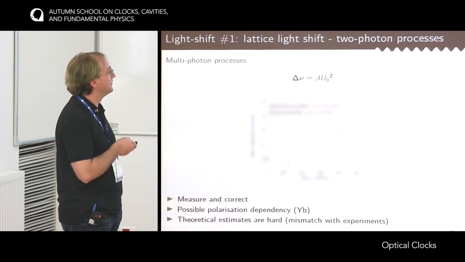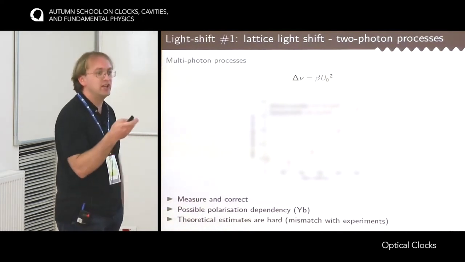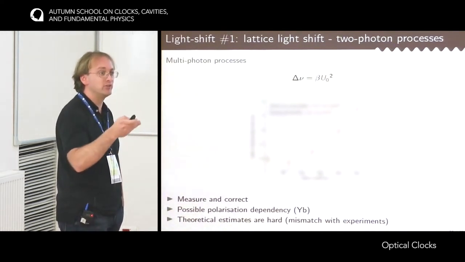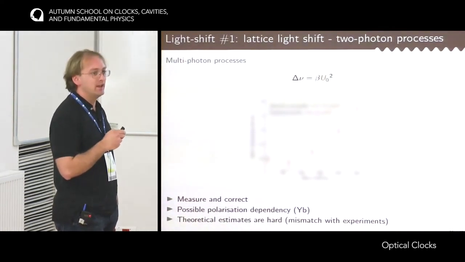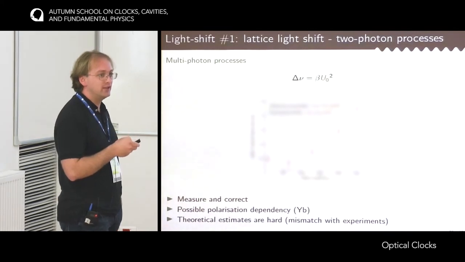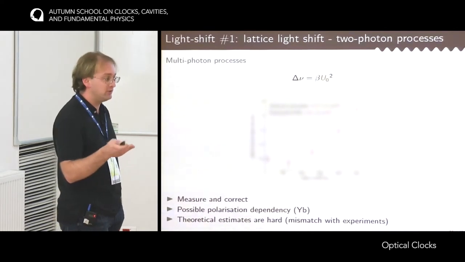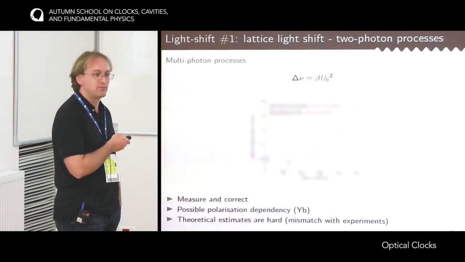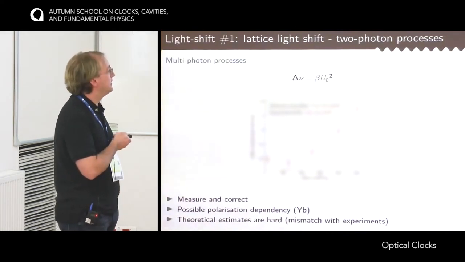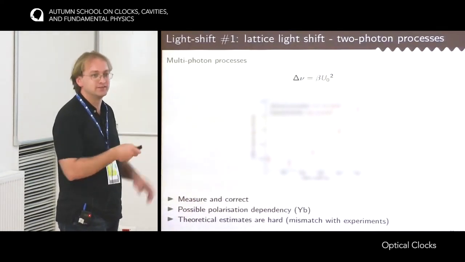The reason for that is that the lattice, in addition to introducing light shift, also reduces the lifetime of the excited state. There are some Raman transitions between the excited state and the ground state due to the photons of the lattice. And so to get rid of that and enable second-long coherence time between the atoms and the clock laser, you will have to go to something like 10 recoils or so. I think 10 recoils is something like the limit, because at 10 recoils you start to have only one level in the optical lattice.